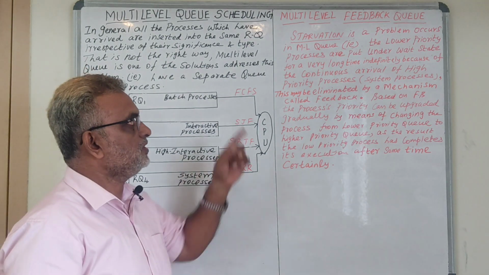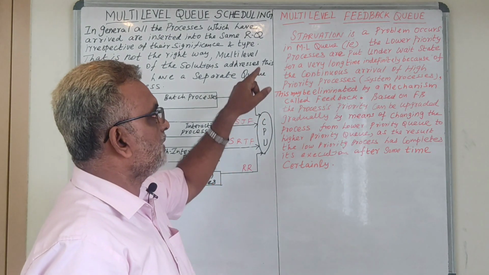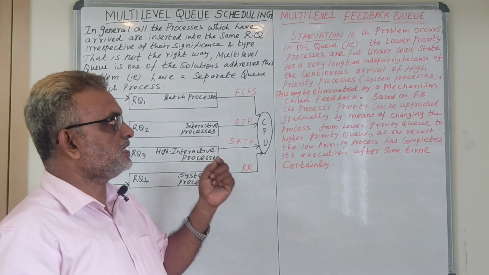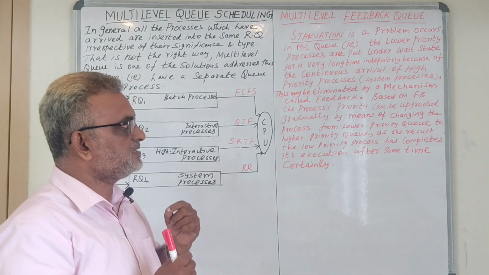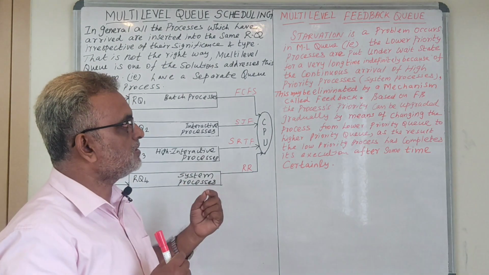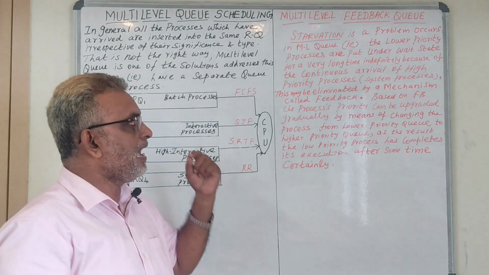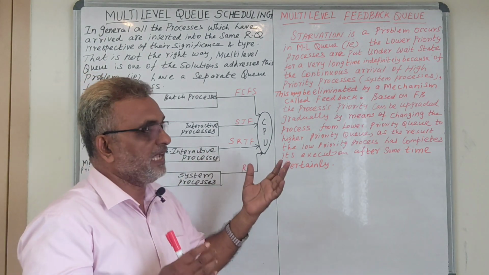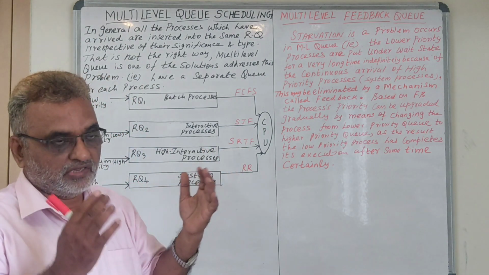So as I said, starvation is a problem that occurs in multi-level queue, that is, the low priority processes are put under wait state or block state for a very long time, indefinitely, because of the continuous arrival of high priority processes, that is, system processes. This may be eliminated by the mechanism called feedback.